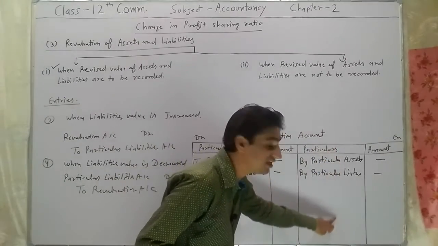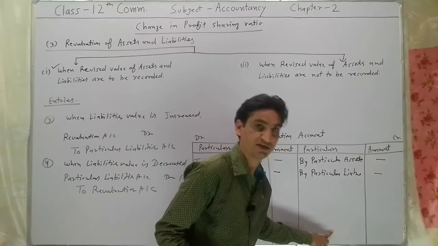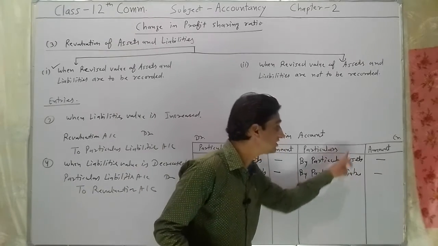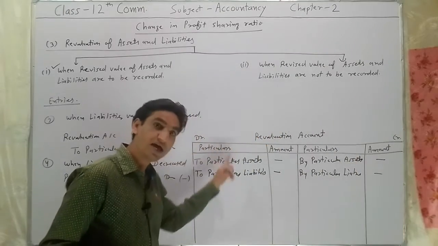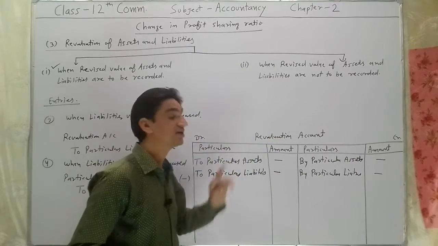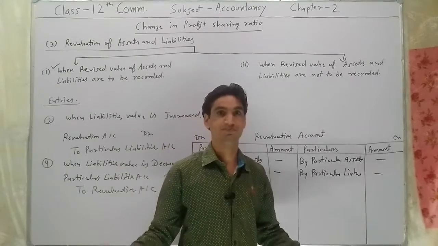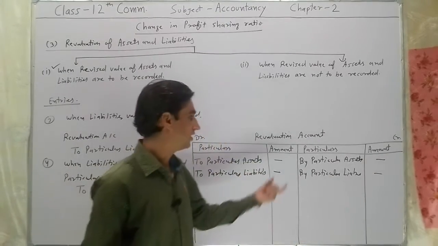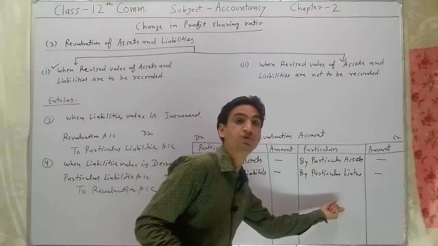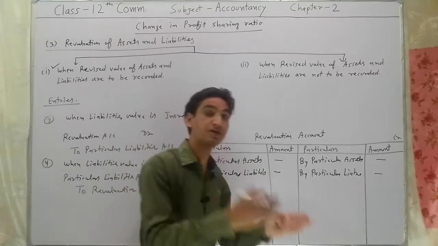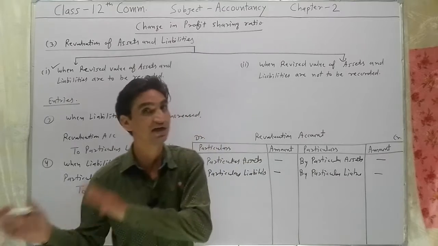If the credit side, that is the income side, is greater than the expenses side, in such condition there will be a profit. So this profit will be transferred to the partners' capital accounts or current accounts.